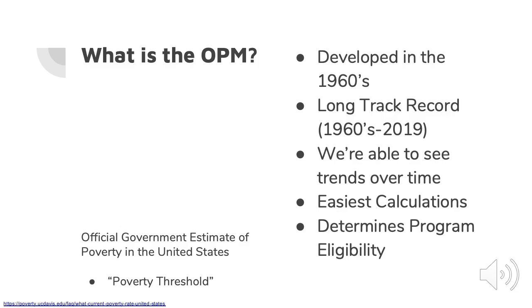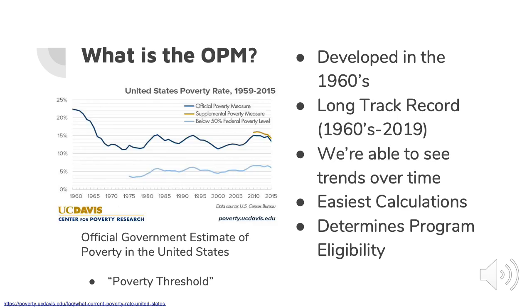But what is the official poverty measure? To put it simply, the OPM is a basic calculation of the threshold of poverty. The OPM allows the US government to make an official estimate of the number of citizens experiencing poverty in the United States. Because this system was developed in the 1960s, the government has more than 40 years of data to compare using the OPM, allowing us to visualize trends in poverty over time, such as this graph from the UC Davis Center of Poverty Research.